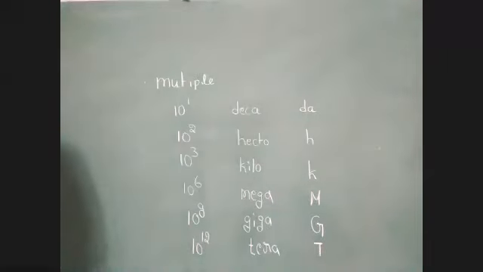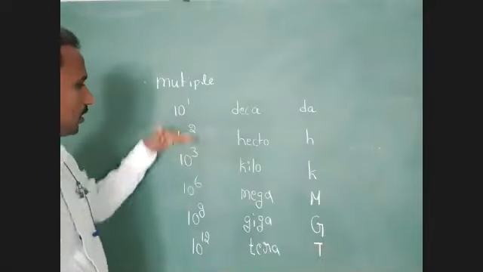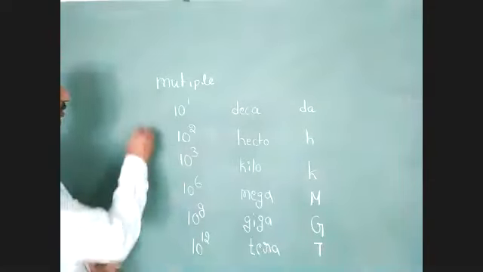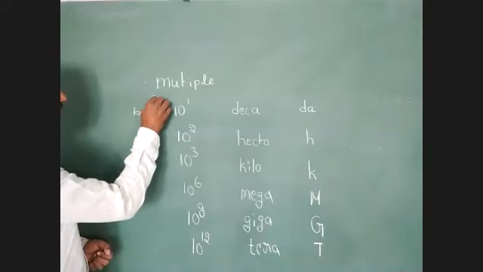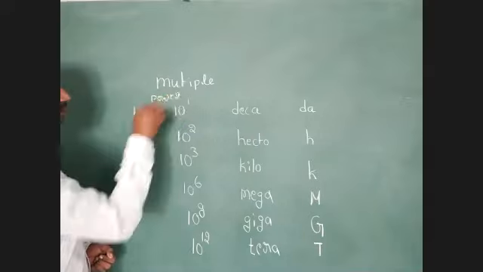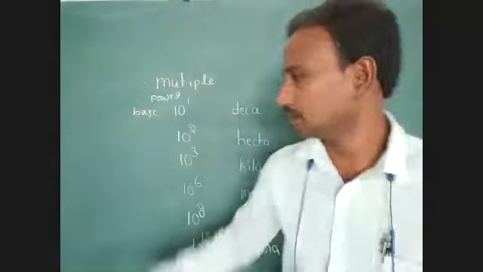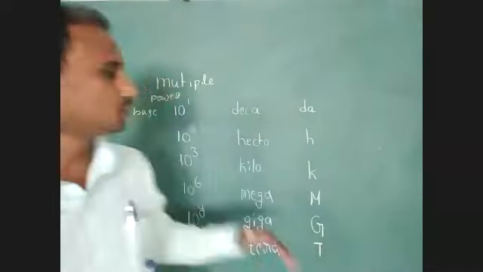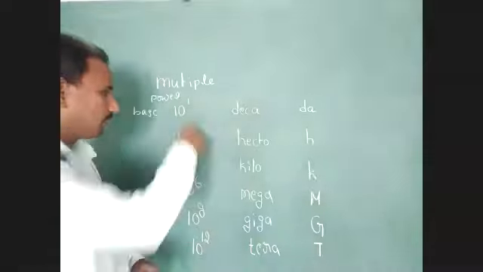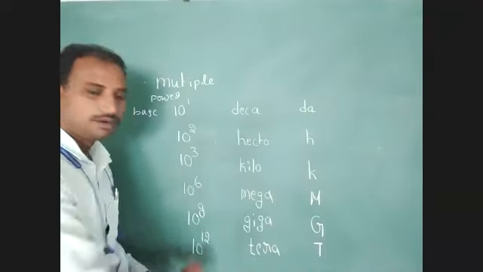Just to identify this condition: here they have given multiples. We have to explain multiples with base and power. Here the base is constant for all these multiples, but the power changes: 1, 2, 3, 6, 9, 12.